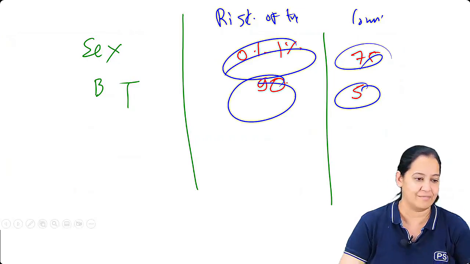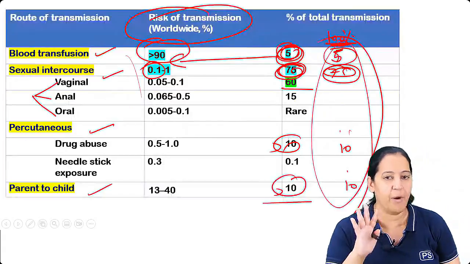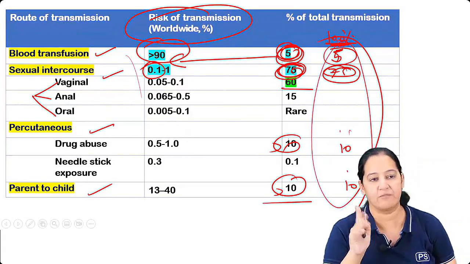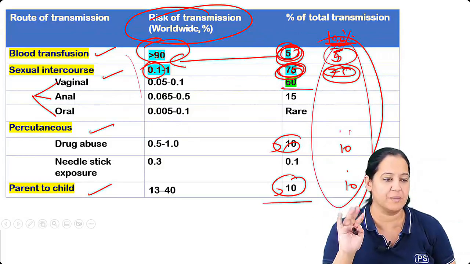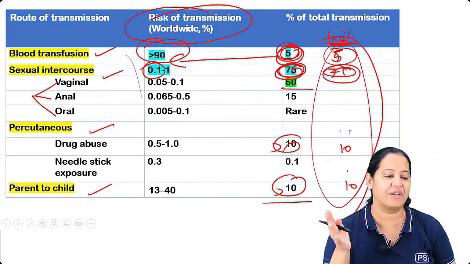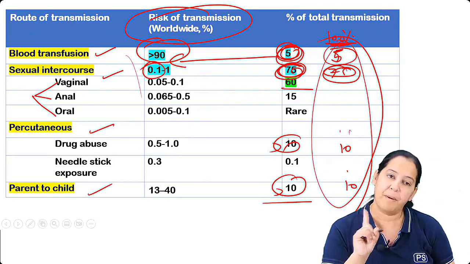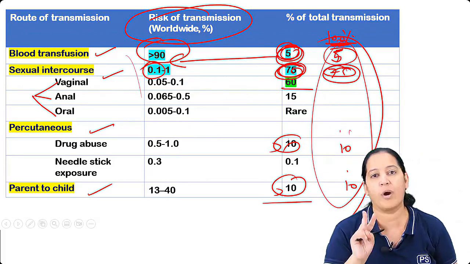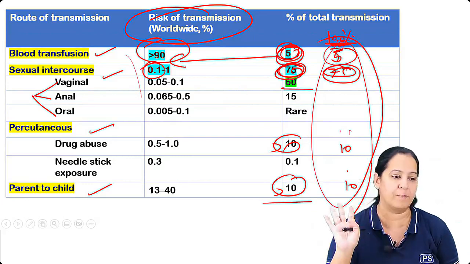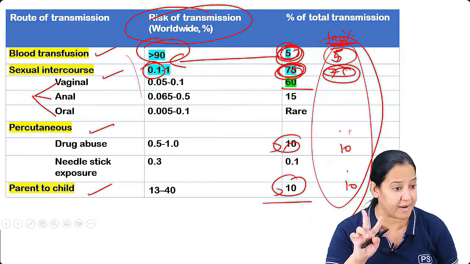I tried. At least I tried. You got my point? So please understand your question very carefully. I will show you the question also, and it will make sense in the question. So Kartika, that is a different thing. Per coitus we are talking now, per BT, per coitus. Per BT, how much chance? 90%. Per coitus, how much chance? 0.1 to 1%. We are talking per one.